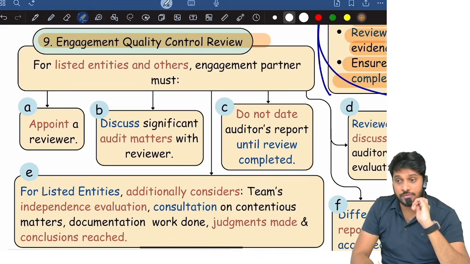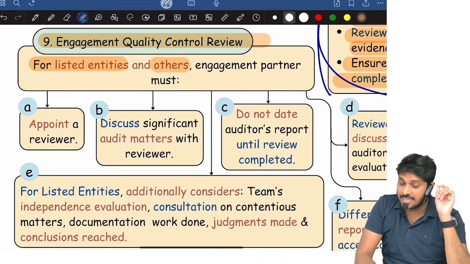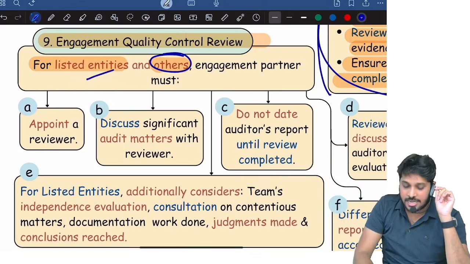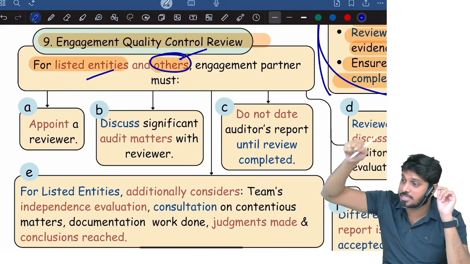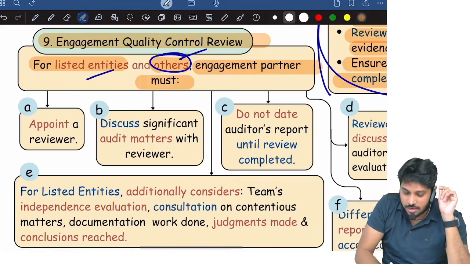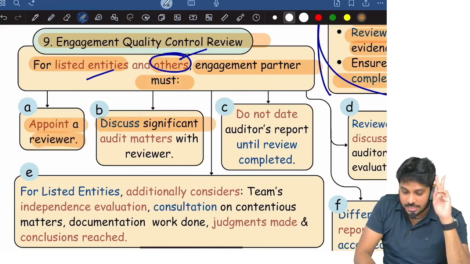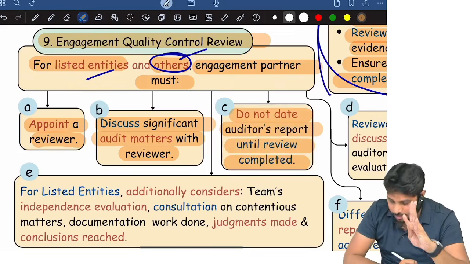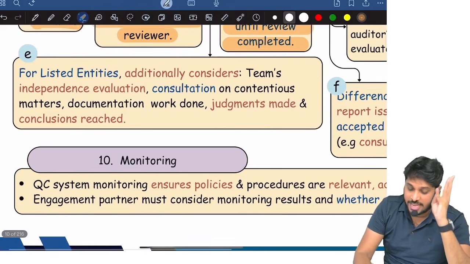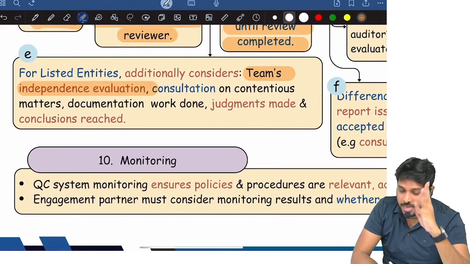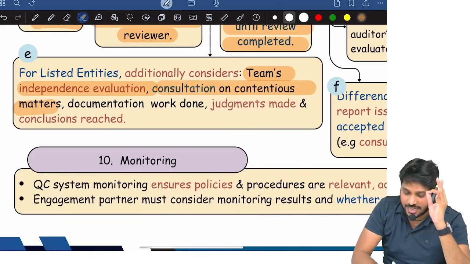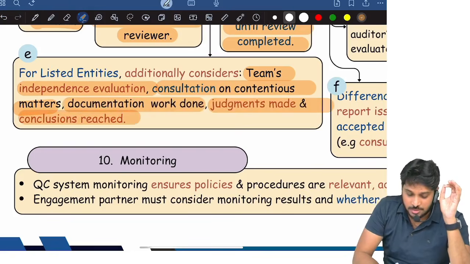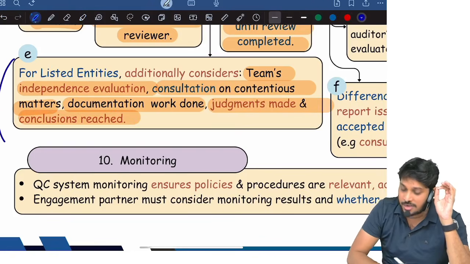Next, engagement quality control review for listed entities and others. Others means what? Others which are decided by firm quality control policies. For listed entity audits and other audits which firm policies decided, the engagement partner must appoint a reviewer, discuss significant matters with the reviewer, and not date the audit report until the review gets completed. For listed entities, the engagement partner specifically has to consider the team's independence, whether consultation took place on contentious, nothing but complex matters, and documentation of work done, judgments made and conclusions reached. All these the engagement partner has to review.